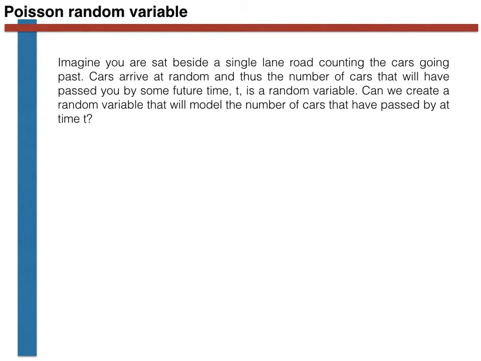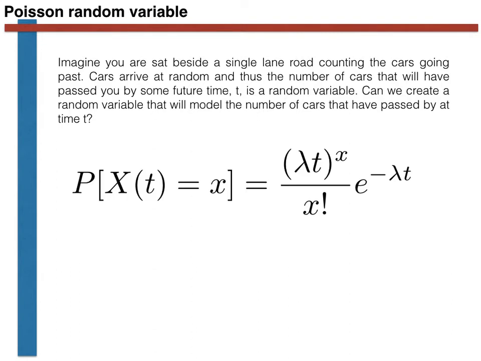If we thus return to the question that we asked at the start of the video, namely how do we model the number of cars that have driven past us on a single lane road, we now have an answer. We can use a Poisson random variable. The probability mass function for this random variable is shown here.